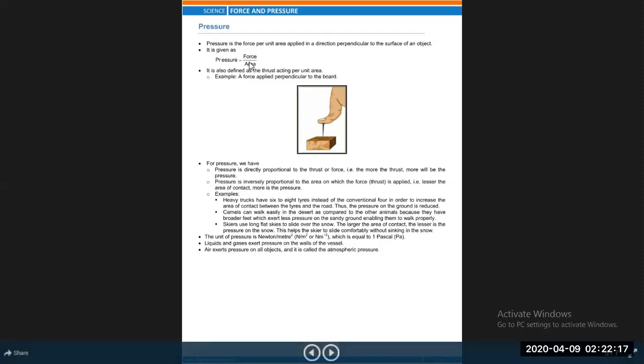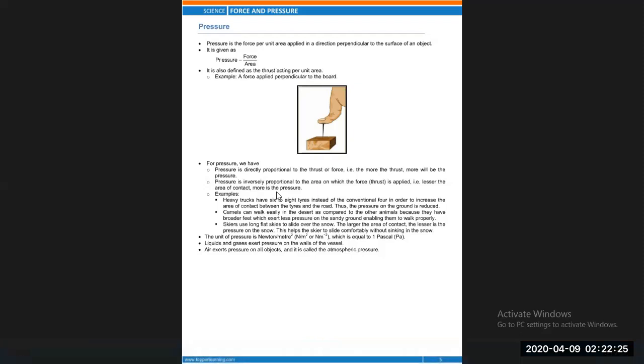If you increase the area, the effect of force will decrease, that is, pressure will decrease. And if you decrease the area, the effect of force will increase. So the lesser the area of contact, the more the pressure, and the more the area of contact, the less the pressure.